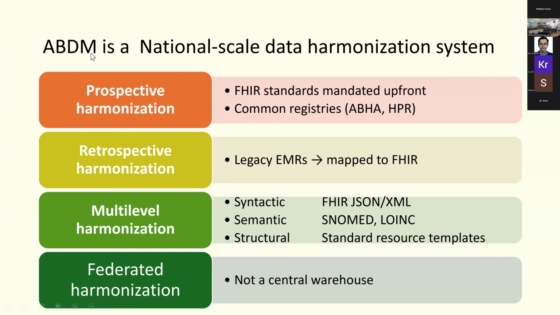So ABDM is just an example of a national scale data harmonization system. Prospective harmonization is, from now on, any healthcare system should have the FHIR standards. And we're also making common registries. What is retrospective harmonization? All the EMRs which are already existing now have to be mapped to the FHIR common data model. And you can see that there's multi-level harmonization going on. All the data files are being sent by FHIR JSON or the XML format. The semantics are linked to SNOMED and LOINC. And there is a structure. The FHIR gives a structured resource template for data transfer. The next thing to notice is this is a federated harmonization. It's not a central warehouse.